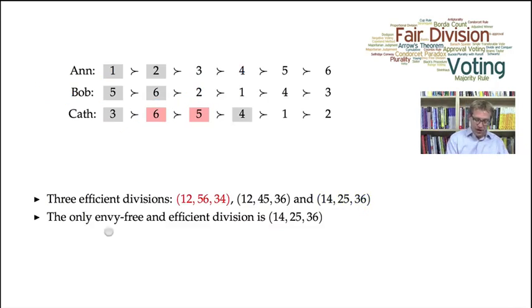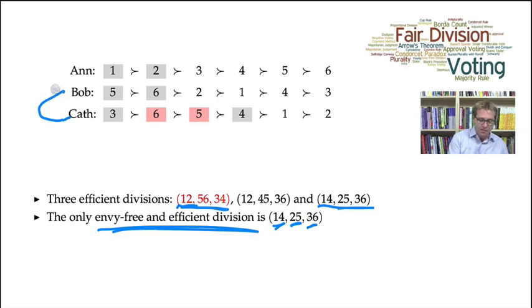The only envy-free and efficient division is the last allocation, where Anne receives objects 1 and 4, Bob receives objects 2 and 5, and Kath receives objects 3 and 6. To see that, consider this efficient division. In this division, the claim is that Kath may envy Bob. It's not guaranteed that Kath envies Bob, but it's possible that she envies Bob. It's going to depend on whether or not she would be happier with her second and third favorite object or her first and fourth favorite object.